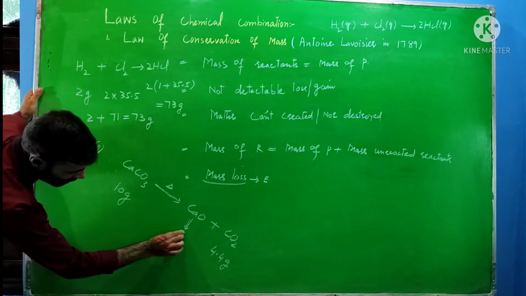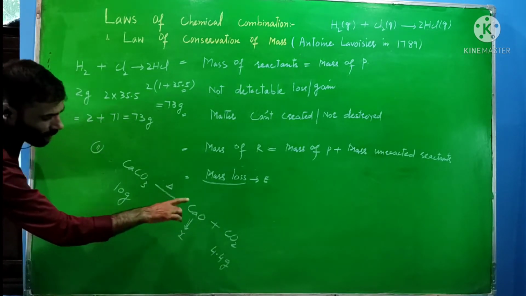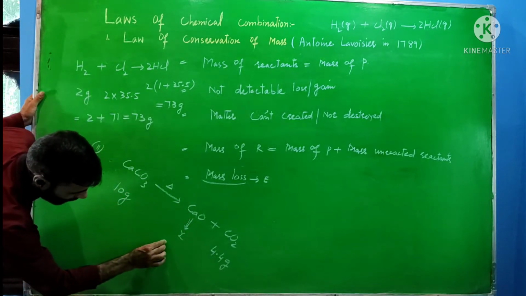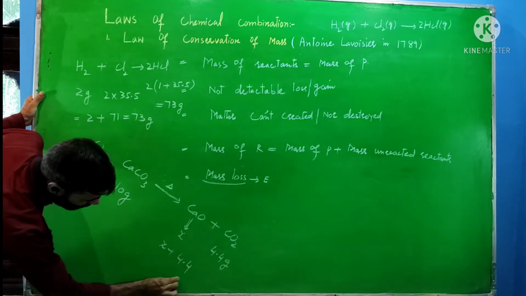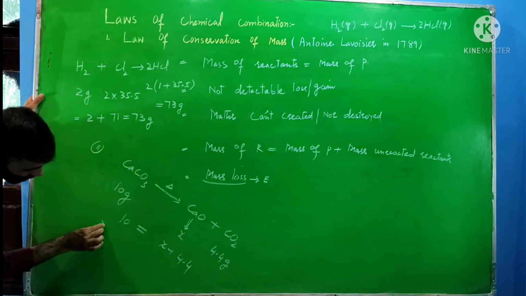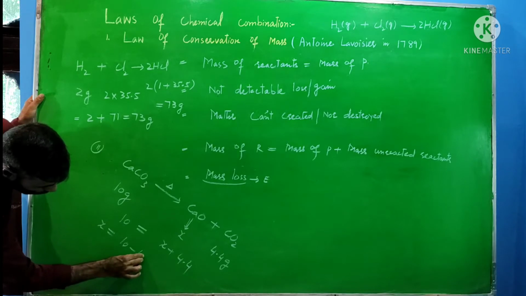Suppose I take its mass equal to X. Then we know according to this law, the mass of products is equal to the mass of reactants. So here I will write X plus 4.4 is equal to the mass of reactants, that is 10 gram. So X is equal to 10 minus 4.4.